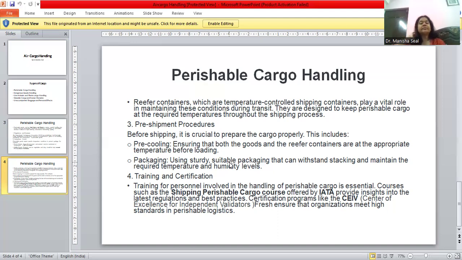So for today, we dealt with perishable cargo handling.